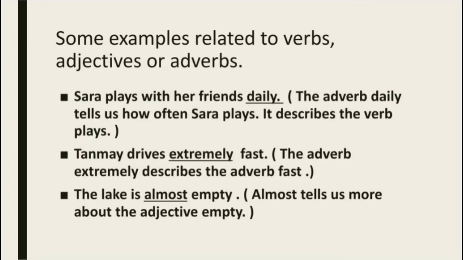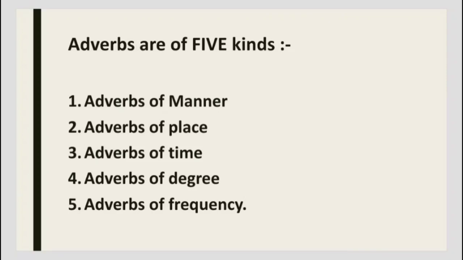Now we will learn that adverbs are of five kinds. Which are the five kinds of adverbs, we will see here. First, adverbs of manner: what manner is used here. Second, adverbs of place: about places.